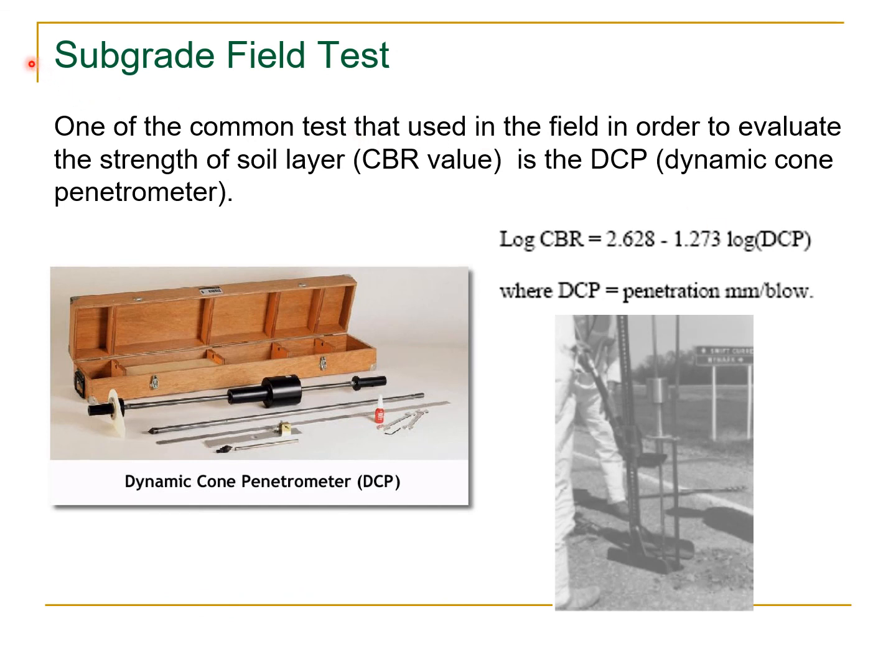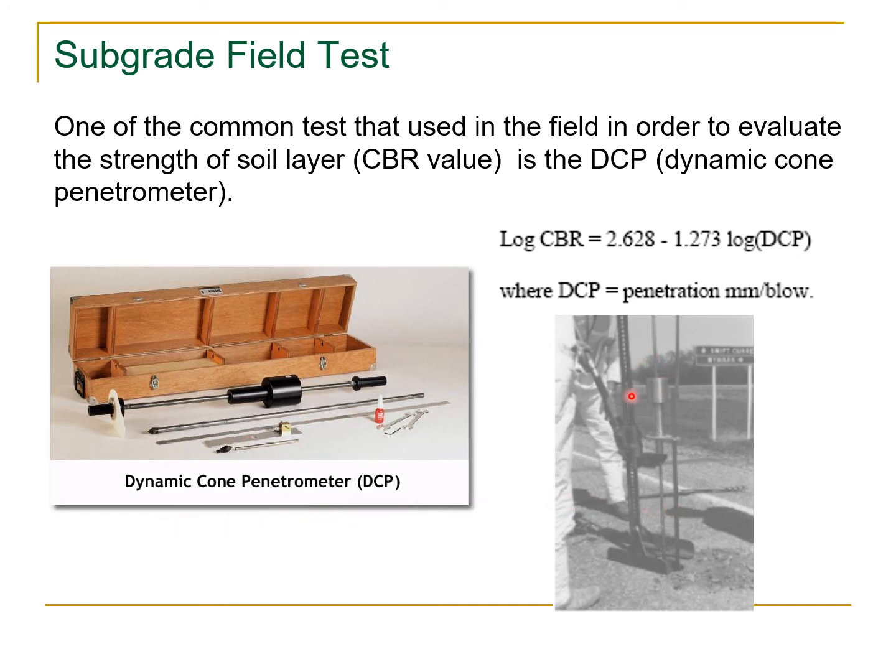Subgrade field test. One of the common tests used in the field to evaluate the strength of a soil layer, that is the CBR value, is the DCP, dynamic cone penetrometer. Here you can see the dynamic cone penetrometer being used.